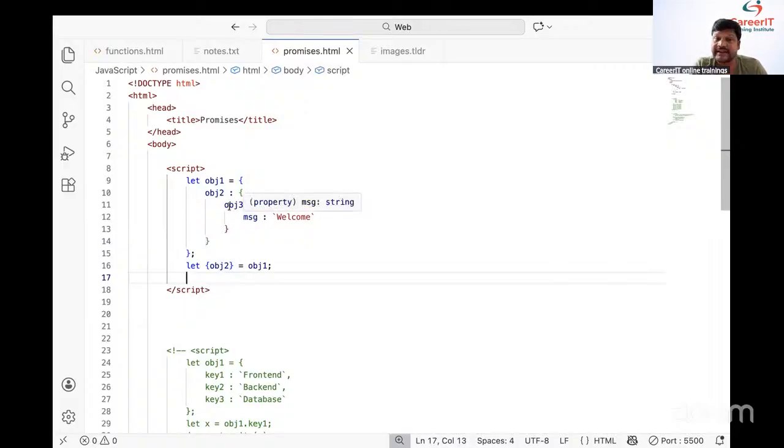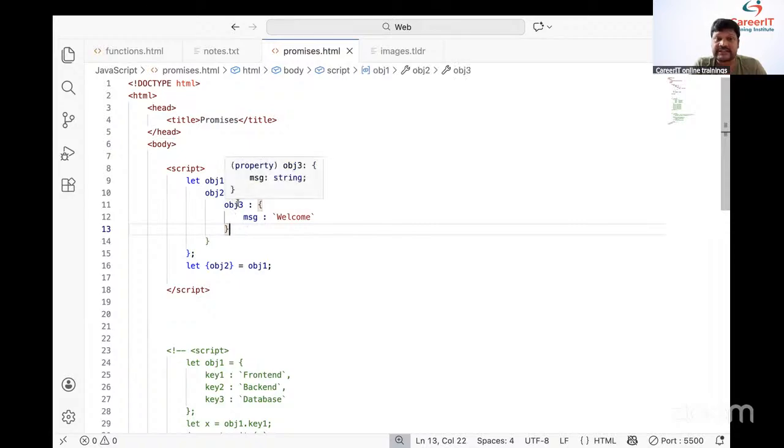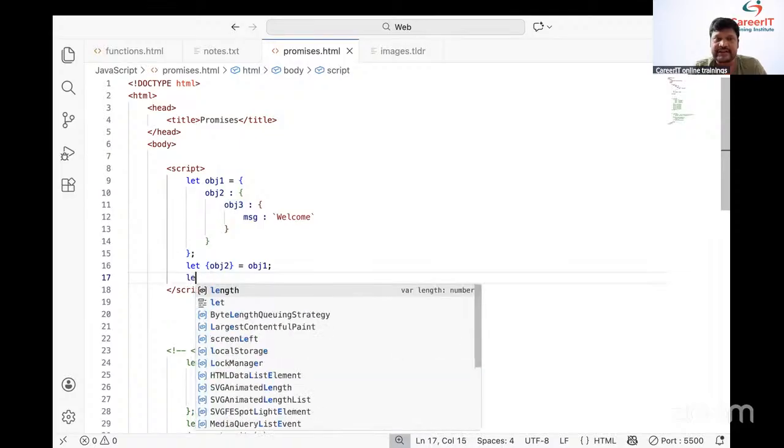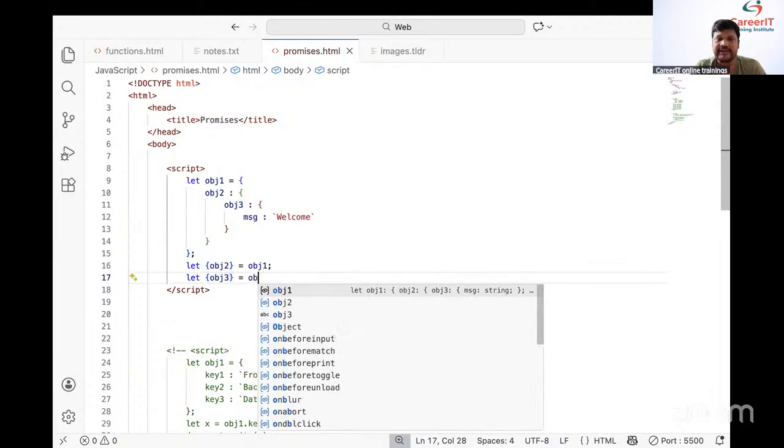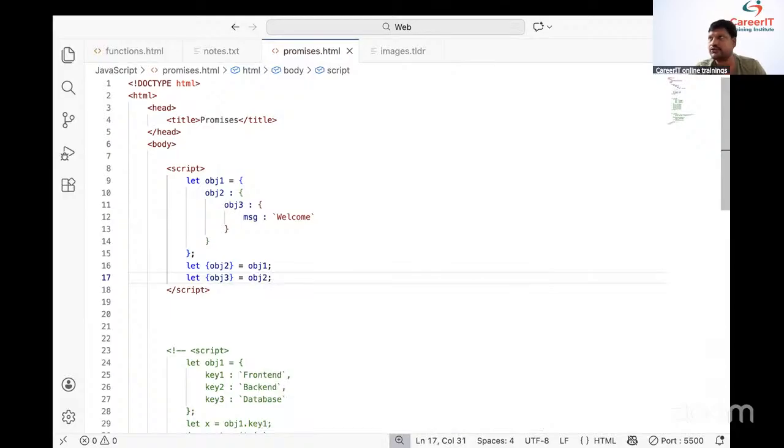Now students say the next thing. What is the next step? Read obj3. We need to read obj3 from where? From obj2. So how to read it? Let obj3 from obj2.